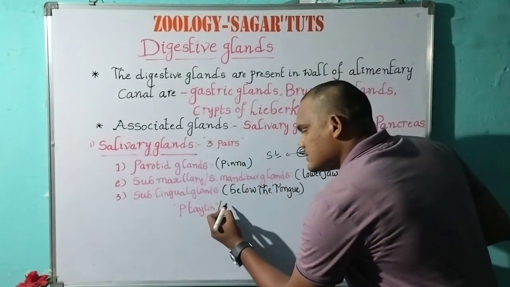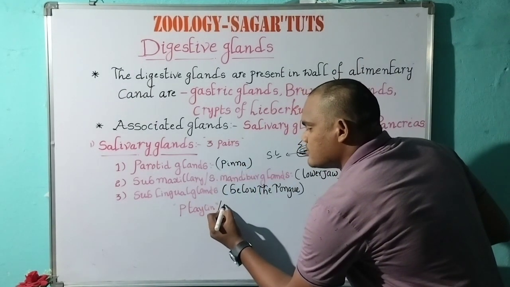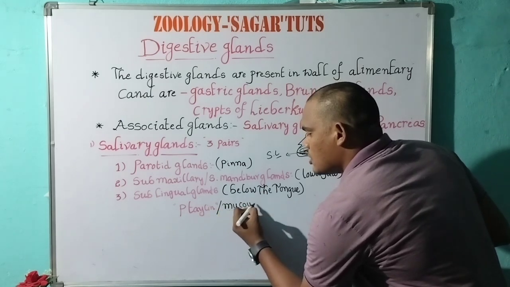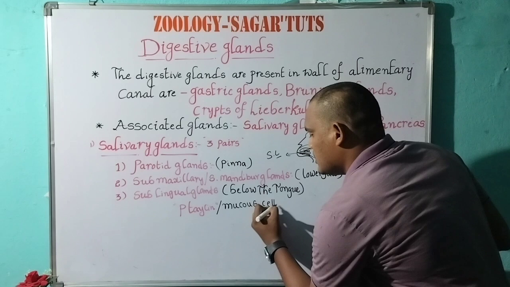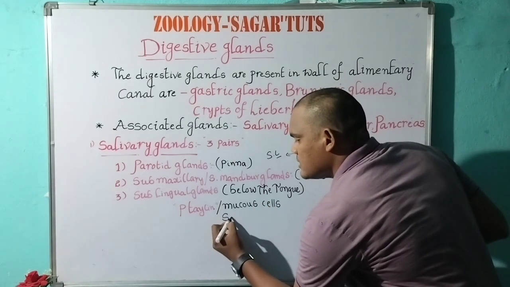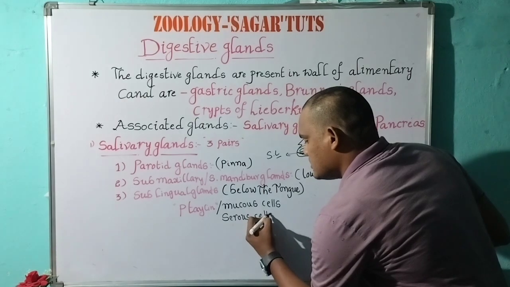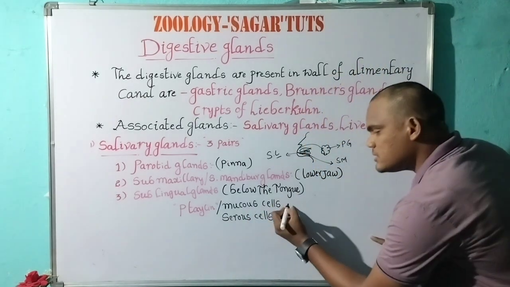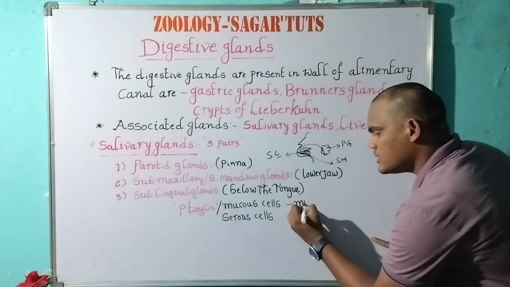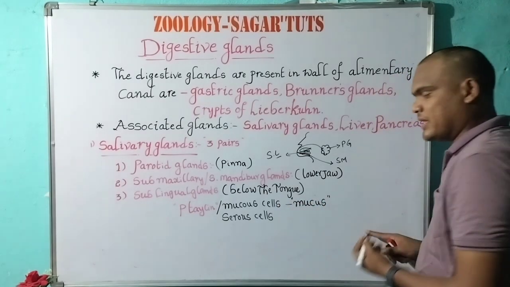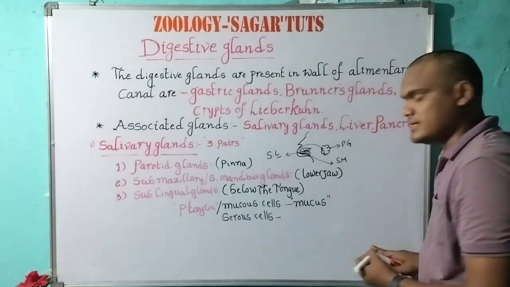The salivary glands contain two types of cells: mucus cells and serous cells. The mucus cells secrete mucus, and serous cells secrete